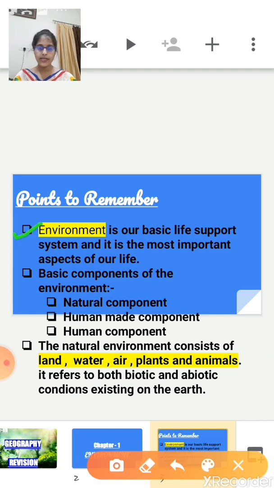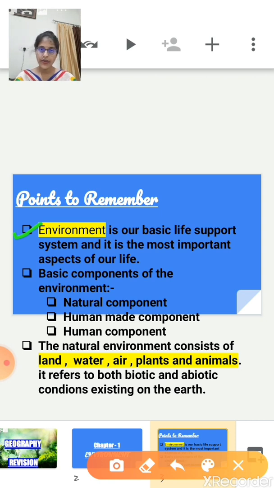And first point is environment. What is environment? So first of all children, this word environment is derived from the French word environ, which means neighborhood. Environment means surrounding. It is our basic life support system and it is the most important aspect of our life.